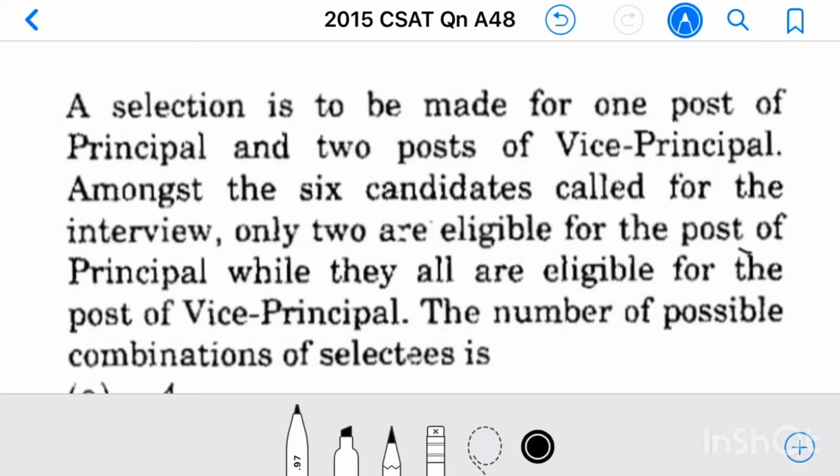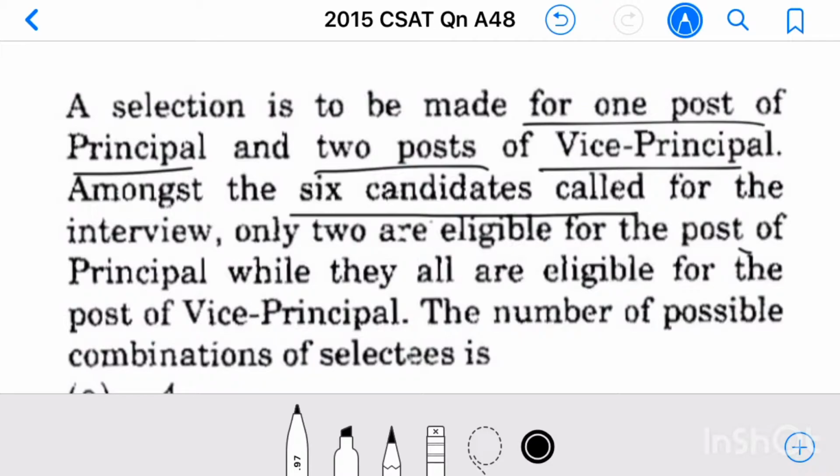Here, 6 candidates are called for interview for the one post of principal and 2 posts of vice principal. Out of these 6, only 2 are eligible for the post of principal and all are eligible for the post of vice principal.